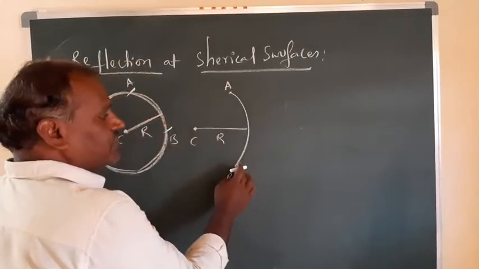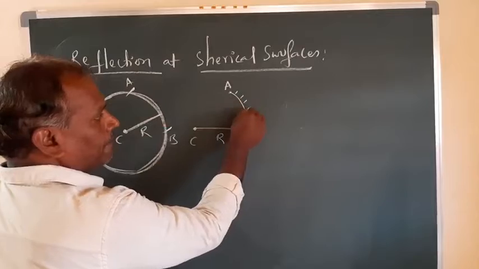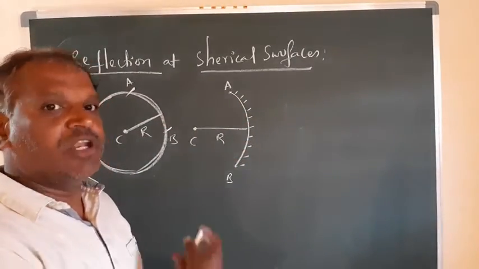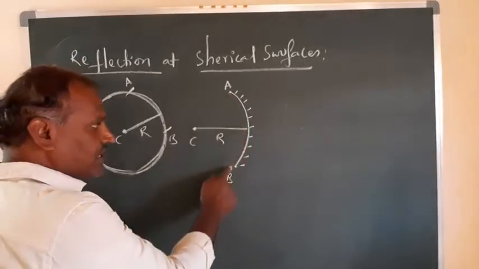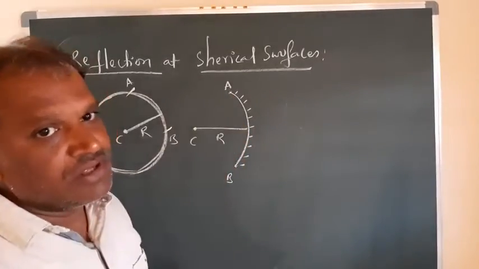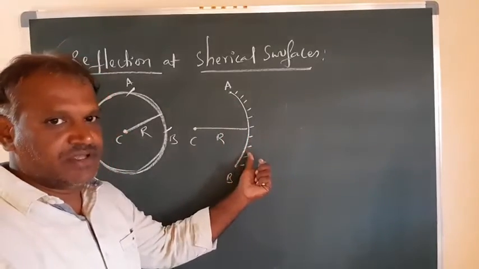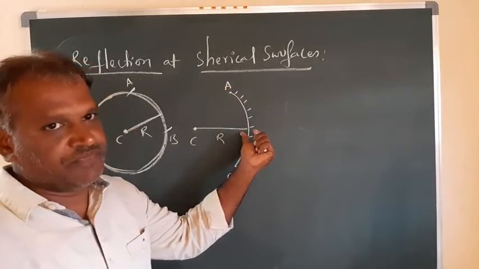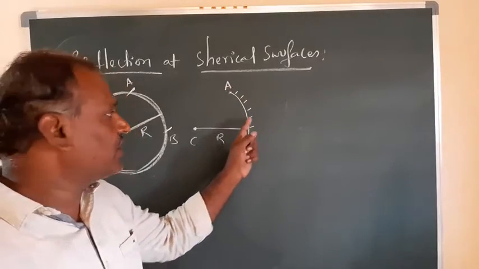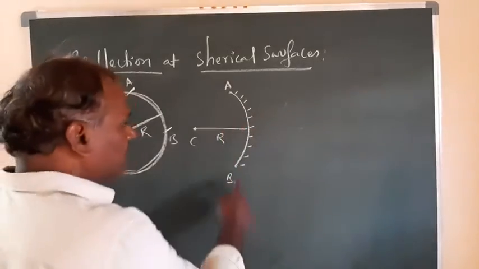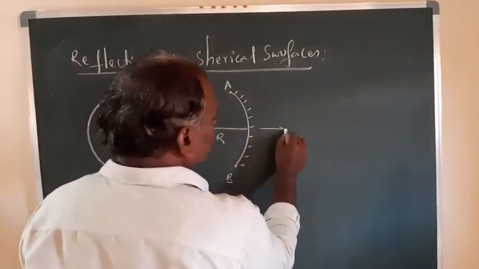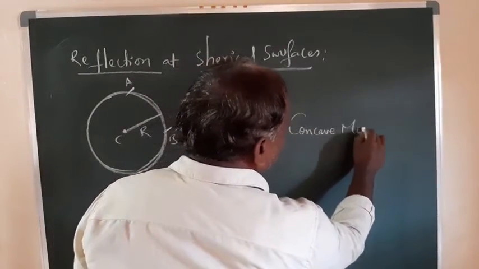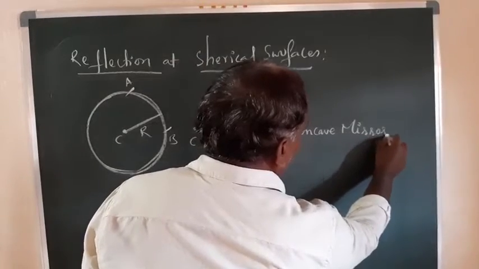And this aperture can be coated outside like this. It is coated, means it is silvered, polished, and reflection takes place on the inner part of that curved surface, right? For this curved surface, one side we are coating, the other side is made for reflection. So inside is made for reflection, outside is silvered. So this type of surface is called, what is that? It is called a concave mirror.